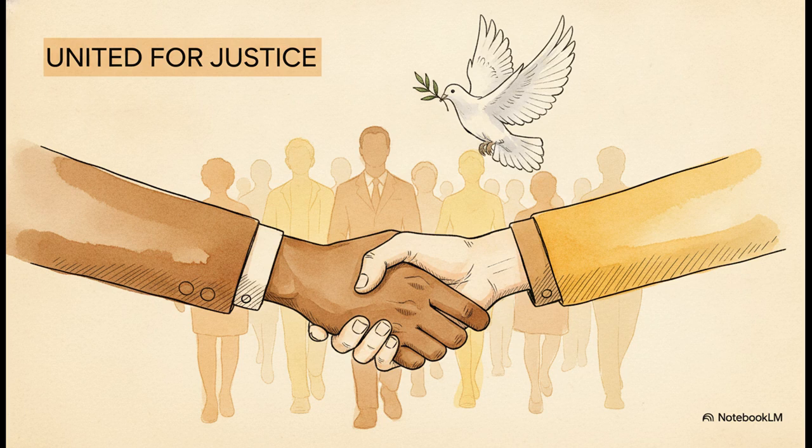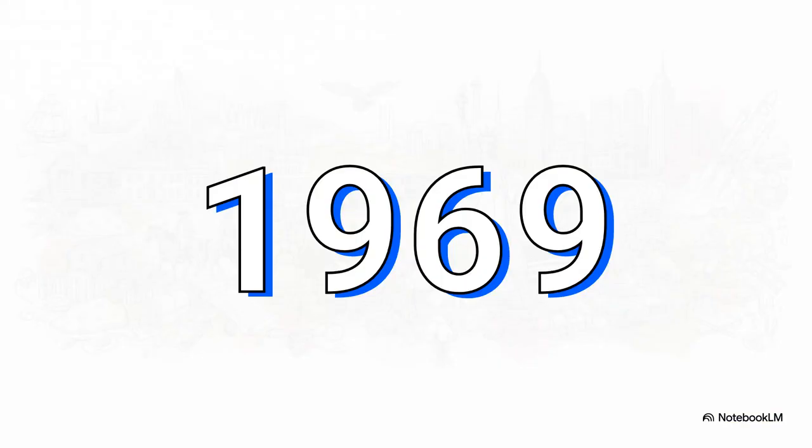The civil rights movement rose up to actively challenge racial segregation and discrimination. Leaders like Martin Luther King Jr. inspired millions of people, taking huge, historic strides to advance the cause of equality and justice right within the nation's own borders. And right at the end of that incredibly turbulent decade, in 1969, a literally out-of-this-world milestone was reached.